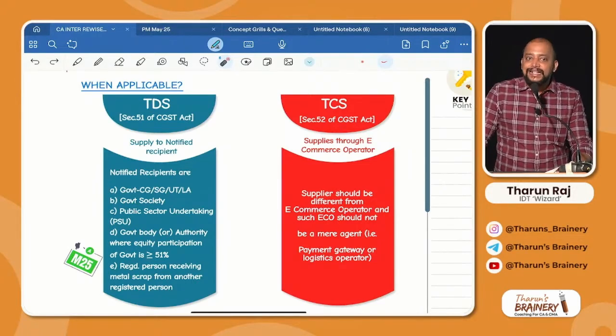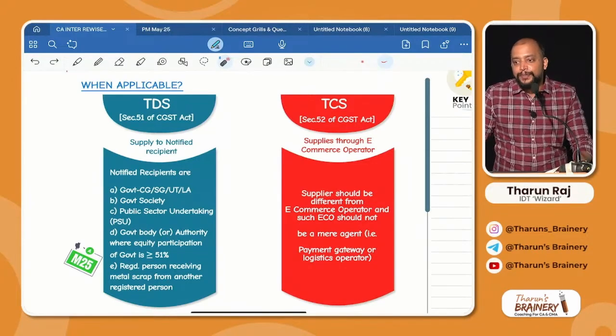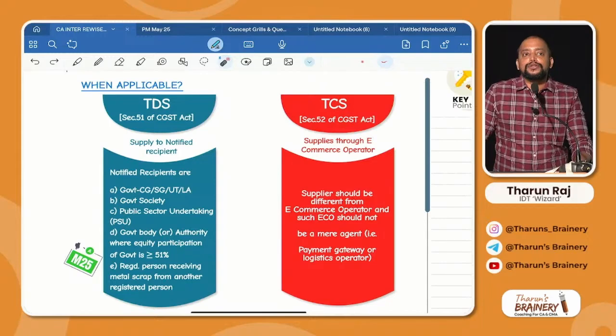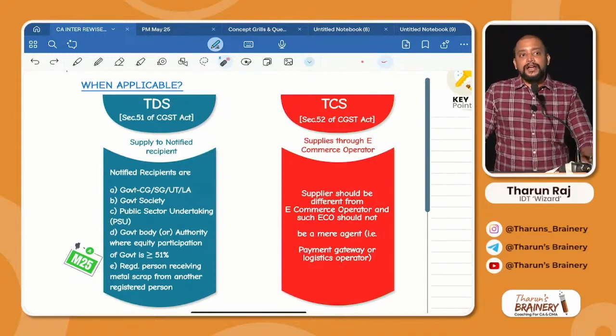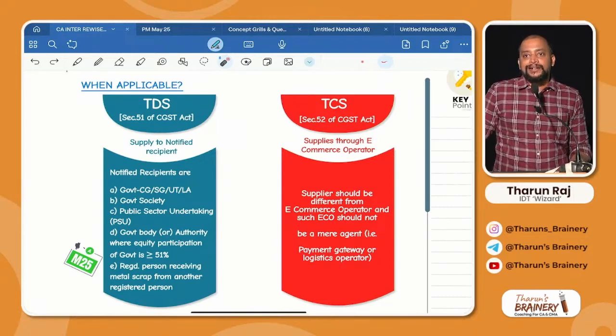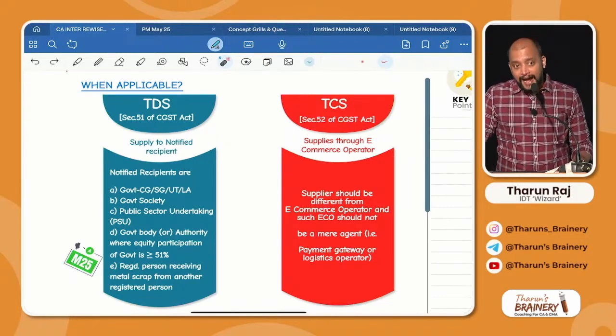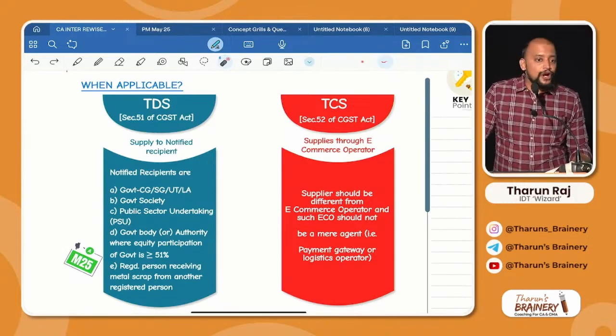Same way, SRTC or the state government transport department, if they have their own app through which they allow passengers to book tickets, then it is not supplied through an e-commerce operator. If they allow the passengers to book the tickets through the Redbus app, then it will come under supply through an e-commerce operator. Reliance Trends selling its garments through the Ajio app, that is not supplied through an e-commerce operator.